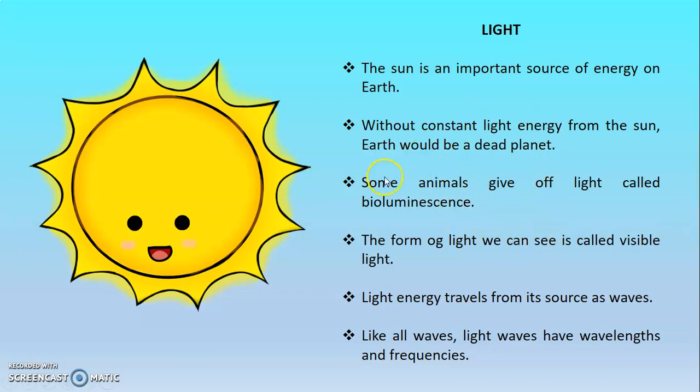Then, some animals give off light called bioluminescence. I am going to ask you to watch a video, and you are going to be really shocked when you listen to some information about the bioluminescence. But I don't want to tell you more. I need you to watch the video, okay? Then, the form of light we can see is called visible light.